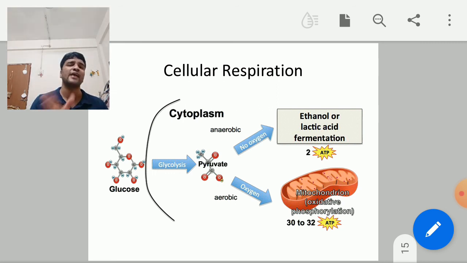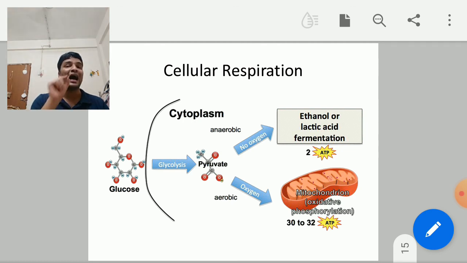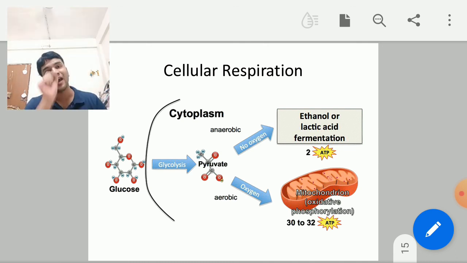About 10-step reaction. After that, one molecule of glucose will convert into two molecules of pyruvic acid, and the pyruvic acid is a 3 carbon compound and glucose is a 6 carbon compound. Now after that, this pyruvic acid will enter into two types of respiration, either aerobic respiration or anaerobic respiration.